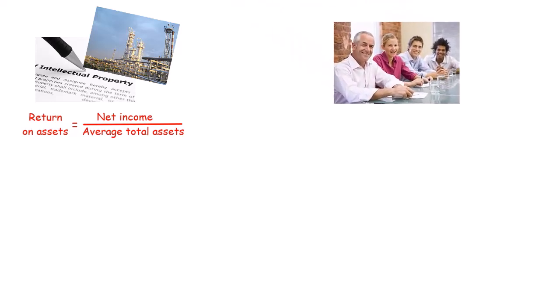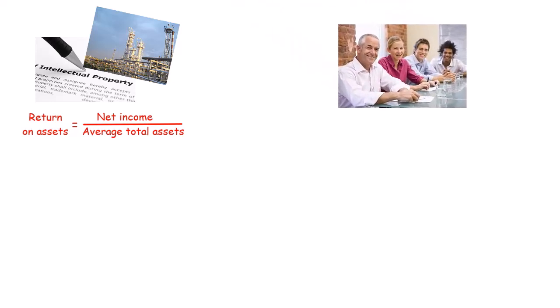Now we're going to look at return on equity. Recall that return on assets measures how much a company earns per dollar of assets. Because most companies use some borrowed money, the return on assets does not represent the return to shareholders. Return on equity gives a gauge of how much profit the company generates for the shareholders, relative to how much the shareholders invested. Return on equity is net income divided by average stockholders' equity.